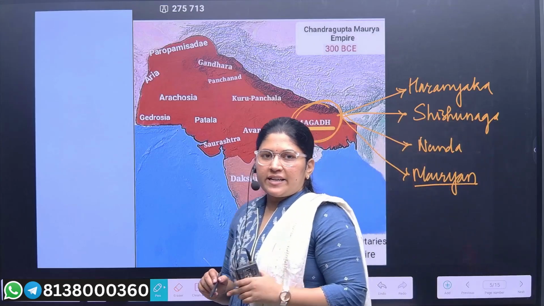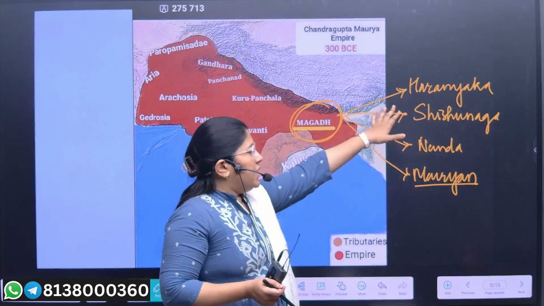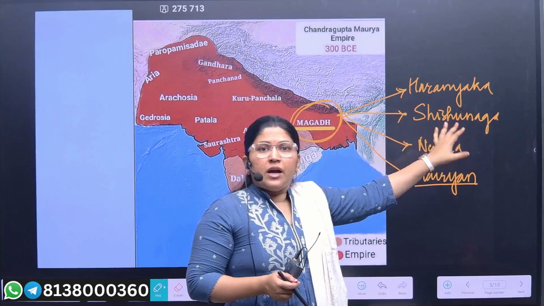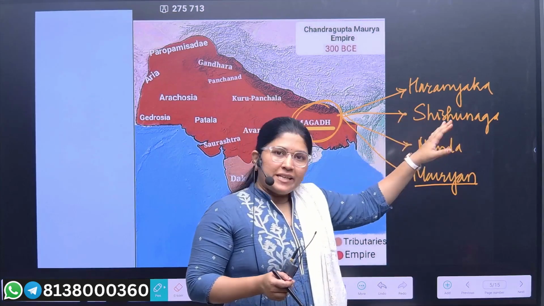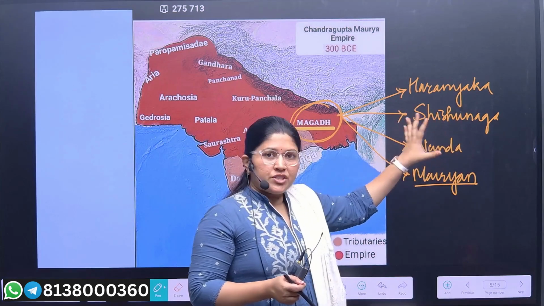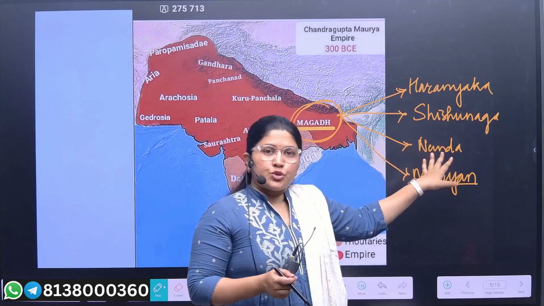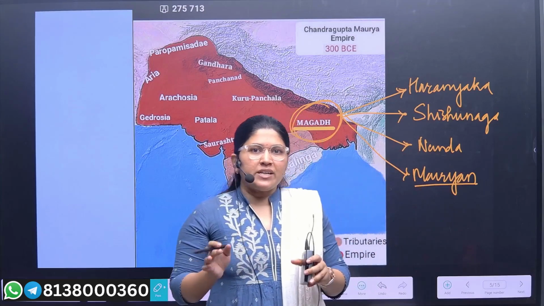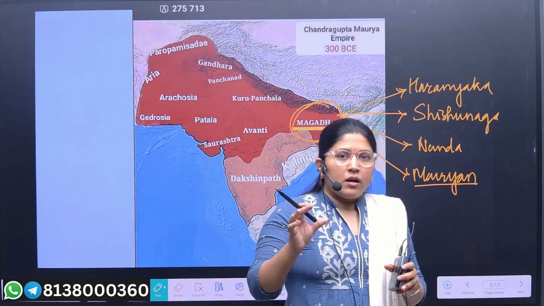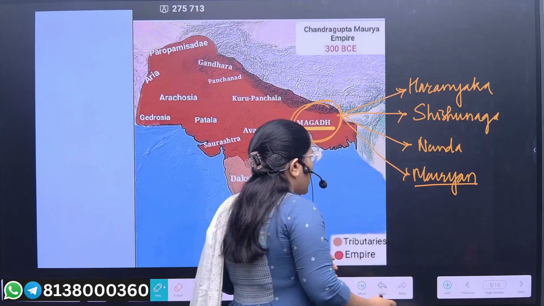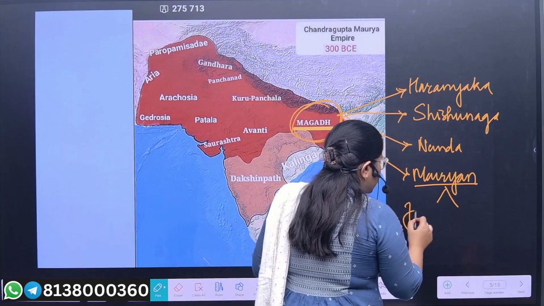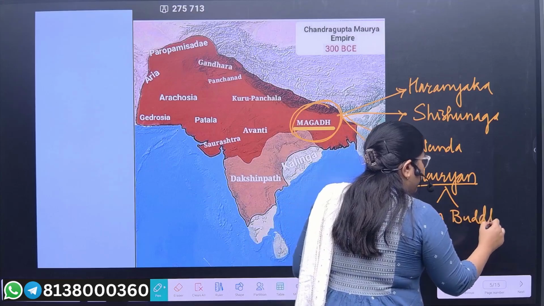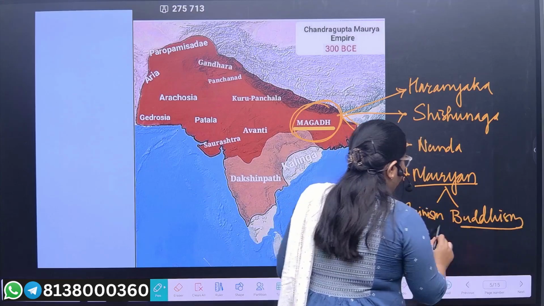Now, if you see, the Haryanka dynasty was a Kshatriya dynasty. The Shishunaga dynasty was not completely Kshatriya, but yes, some rulers were Kshatriyas. The Nanda dynasty was the Shudra dynasty. And again the Mauryan dynasty, we would be seeing with the contemporary age when Jainism and Buddhism completely flourished in a holistic way.